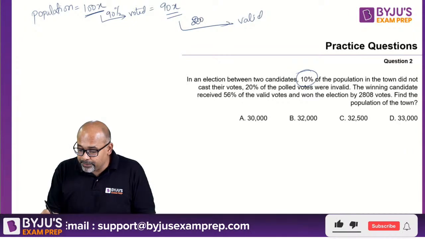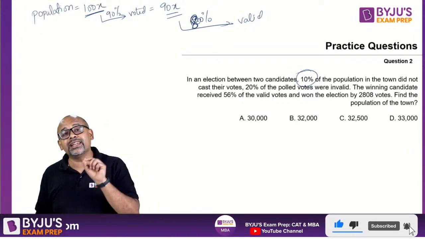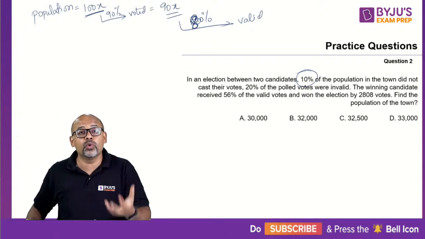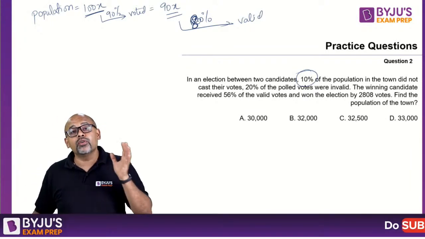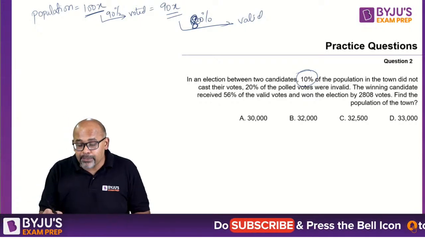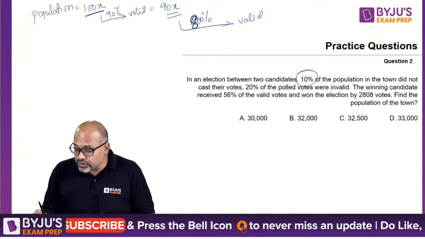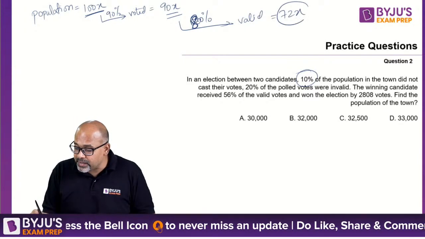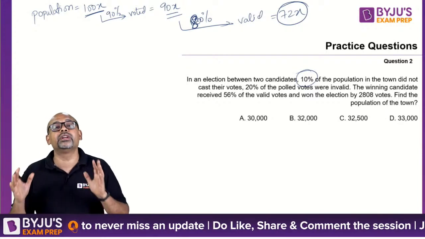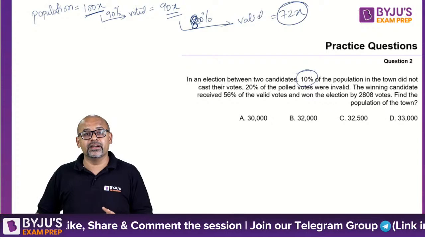Valid is only 80% because 20% out of what was voted is thrown out. So 80% of 90x is how much? 8 9s are 72. So this will be 72x. So these many votes were finally counted because these are valid.